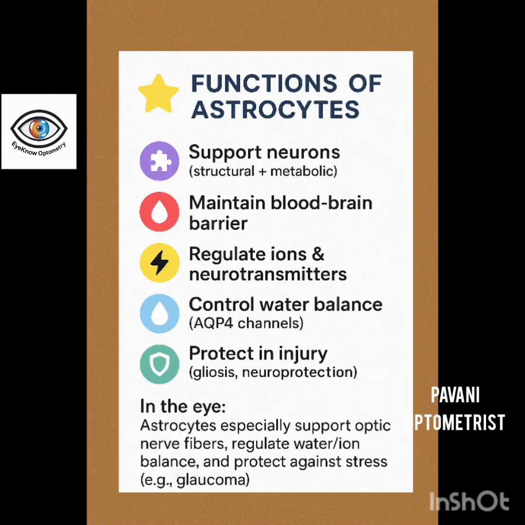The main function of these astrocytes is that they express the AQP4 channels, which is mainly helpful for the central nervous system, and it helps in maintaining the water movement and regulating the potassium around neurons. And in the retina, we have the Mueller cells, which are functionally similar to the astrocytes and express AQP4 channels. That's the reason why when these AQP4 channels get disturbed, the retina too gets disturbed.